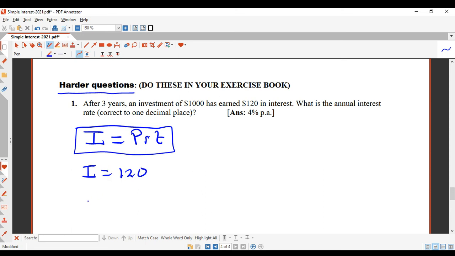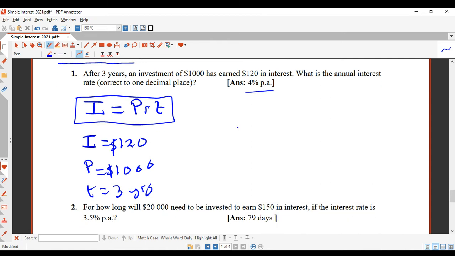The amount invested, P, is $1,000. It was for 3 years, so T is equal to 3 years. What it doesn't tell me is the interest rate, R. So this is what you've got to find.